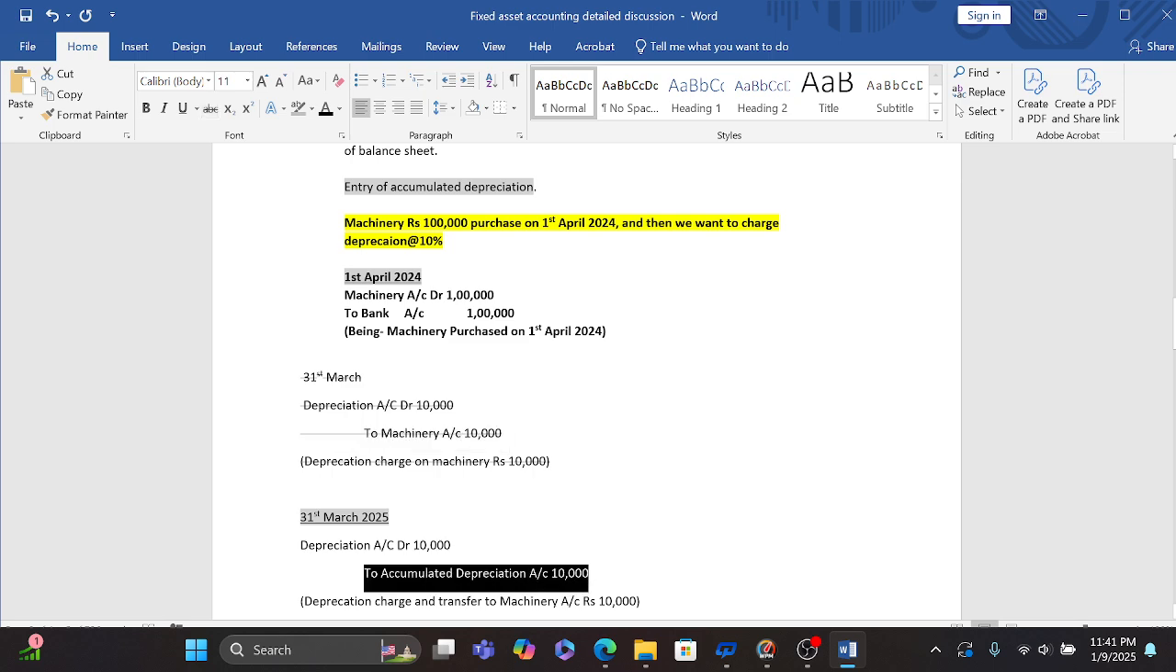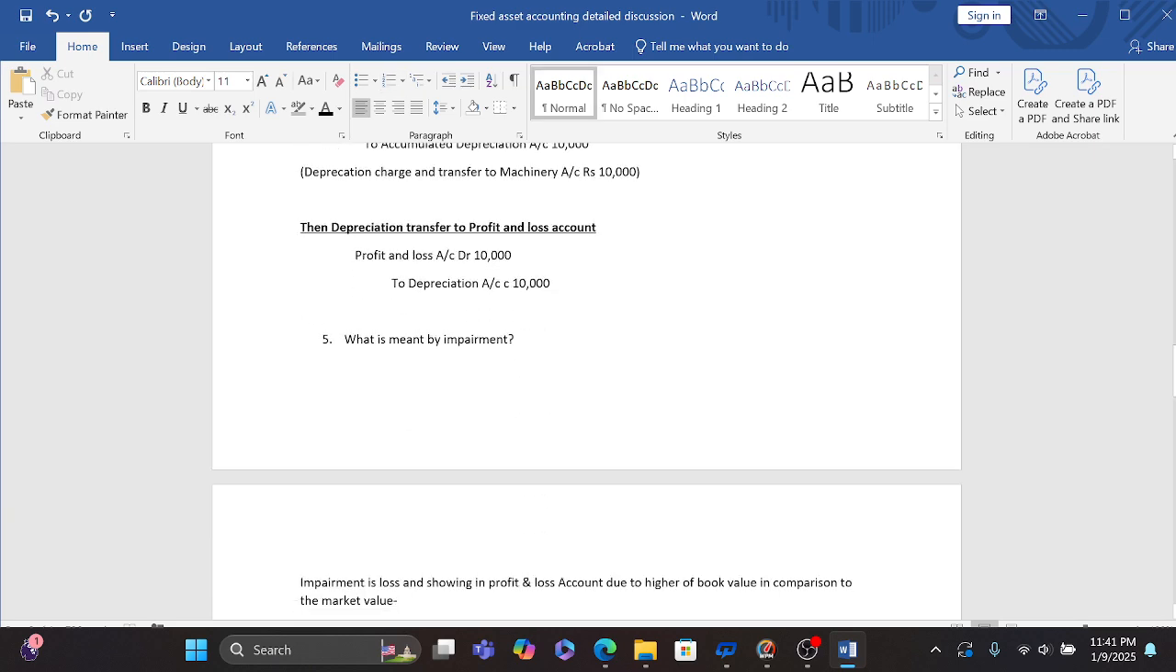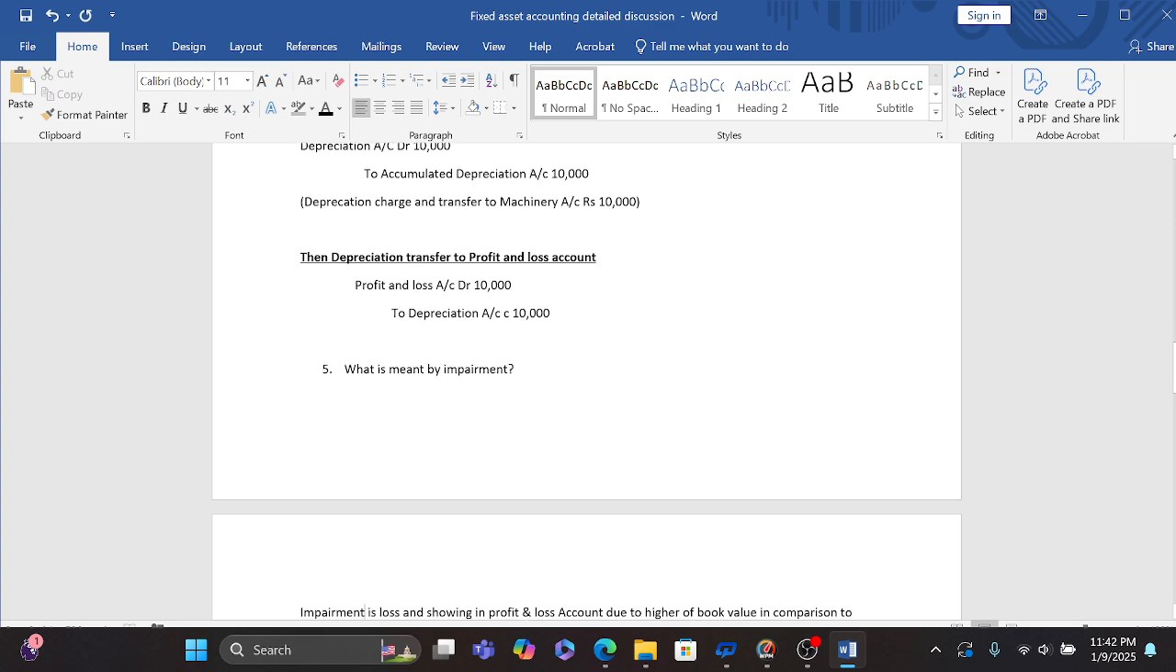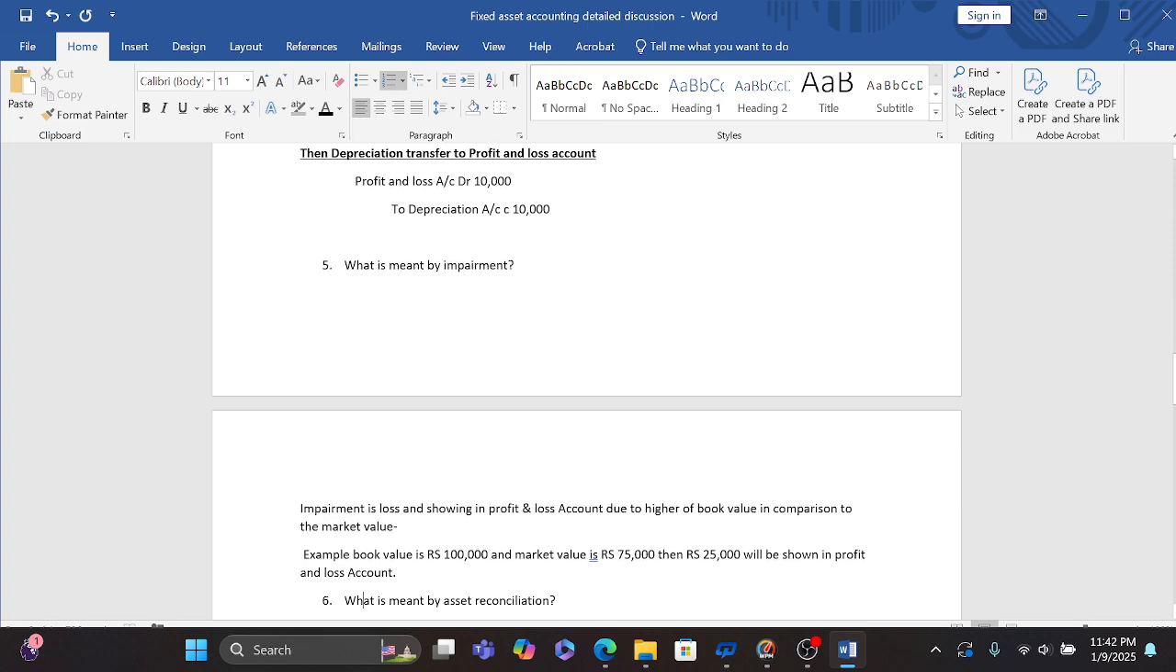We use accumulated depreciation account instead of machinery account. So our entry will be depreciation account debit to accumulated depreciation account. I hope it is useful for you. Then we transfer the depreciation to profit and loss account. Our depreciation is going into the profit and loss account, so our entry is: profit and loss account debit to depreciation account. Then I am going on to the next part, that is impairment.